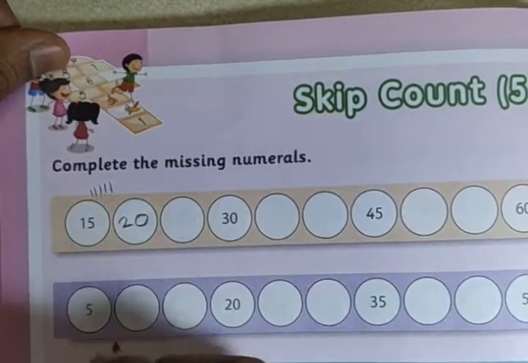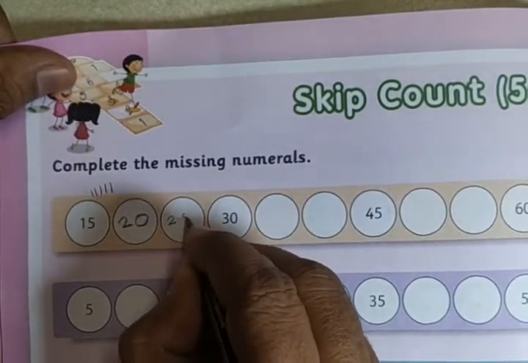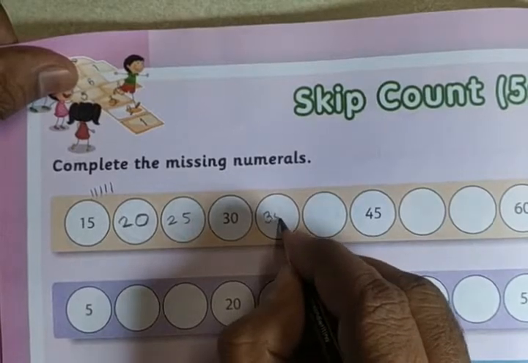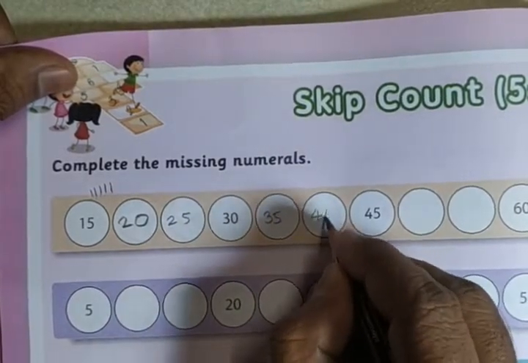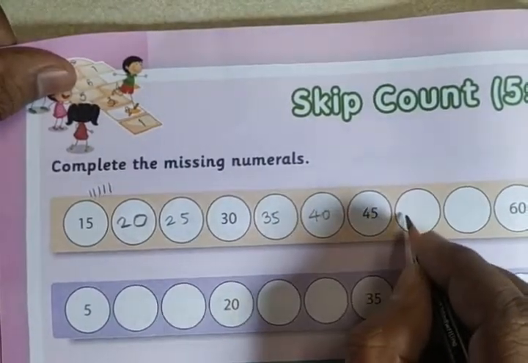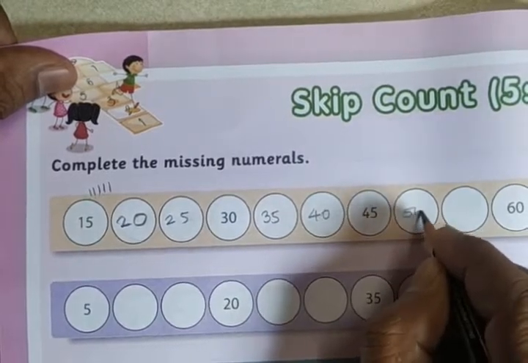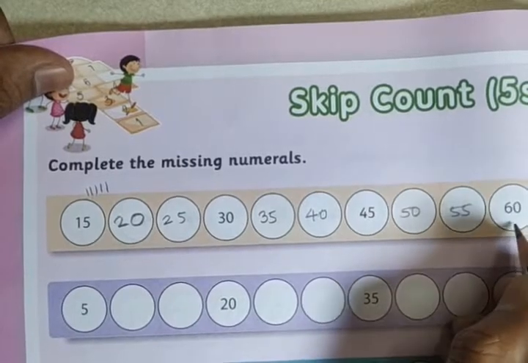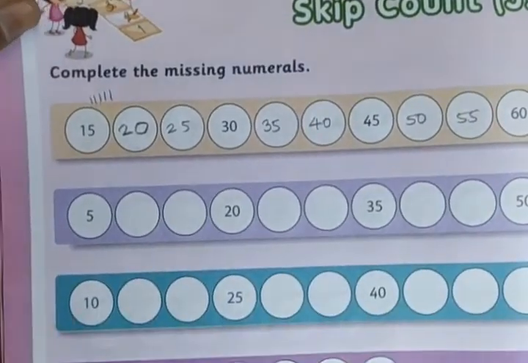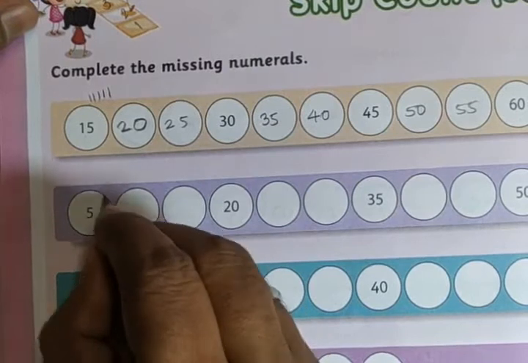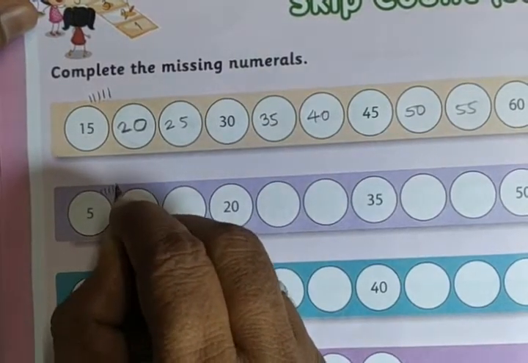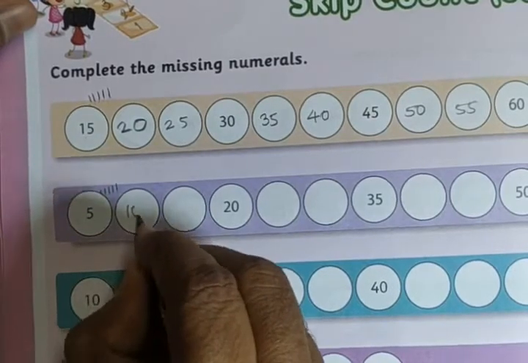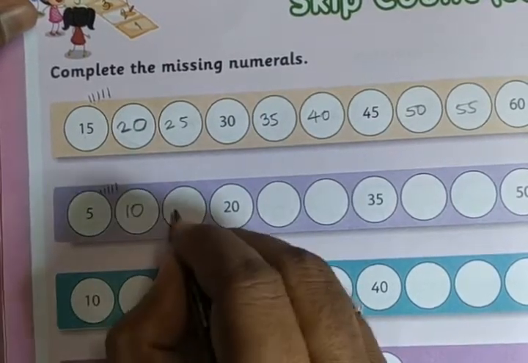15, 20, 25 based on the same thing. 25, 30, 35, 40, 45, 50, then 55, 60. Okay. Then 5, then 6, 7, 8, 9, 10. 1, 2, 3, 4, 5. This is 5, 10.